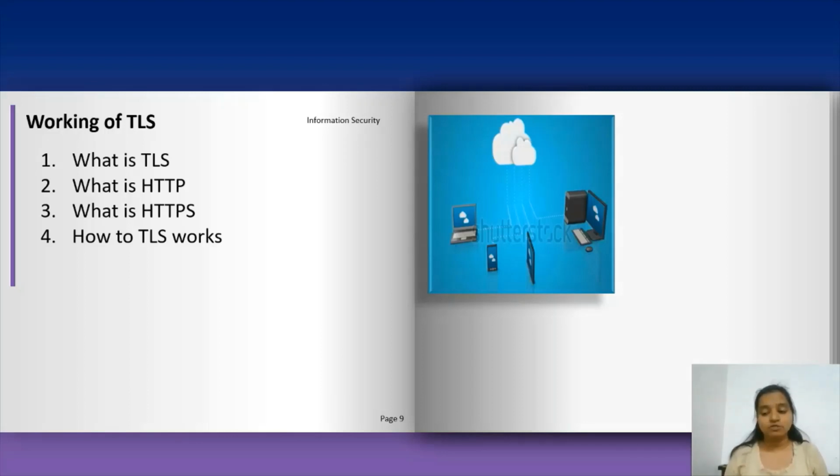The client connects to the server using TCP. The client can be anything. The client sends a number of specifications. First one, the version of TLS. Second one, which cipher suites and compression method it wants. The server checks what is the highest version supported by both, picks a cipher which is